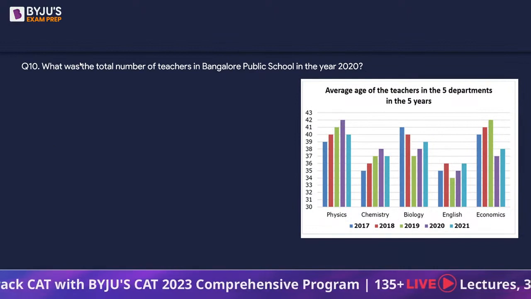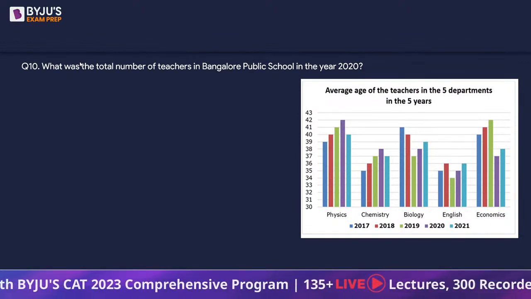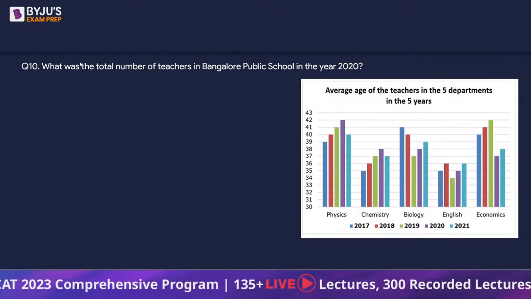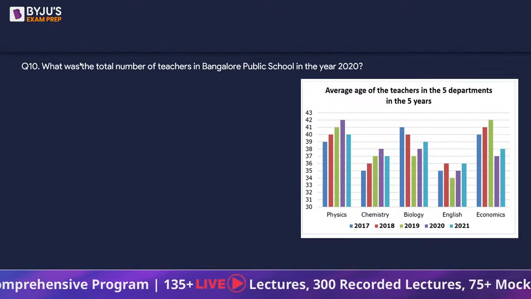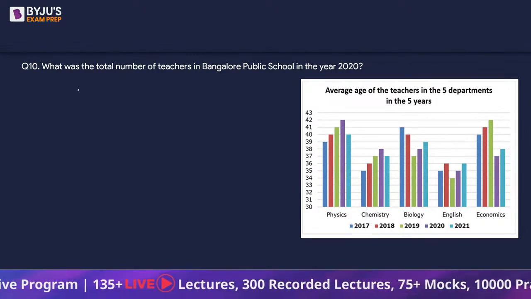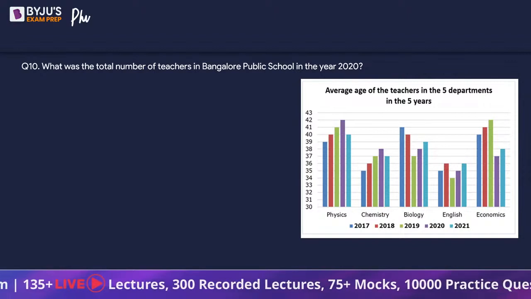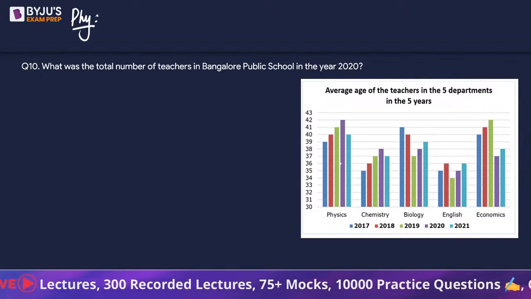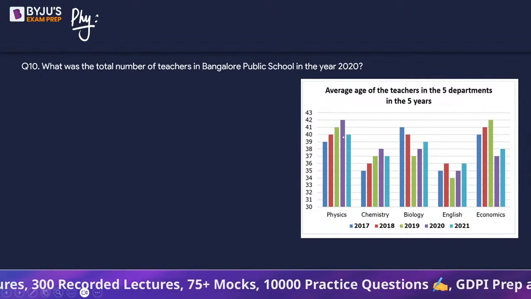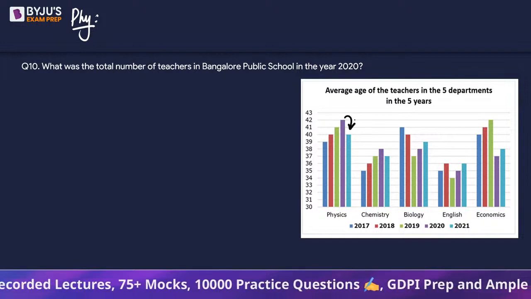Okay. And next one. What was the total number of teachers in Bangalore Public School in the year 2020? So we will have to calculate all of it. So let's talk about the physics department. Same logic. Recruitment जब हुआ है उधर से शुरू करेंगे.